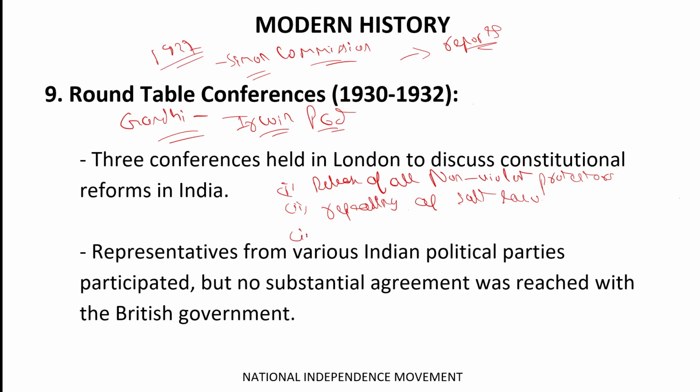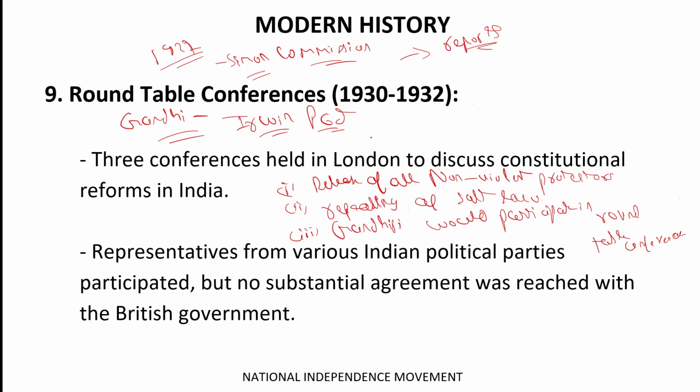And third, Gandhiji would participate in the roundtable conference. Okay, so that's how the roundtable conference began.